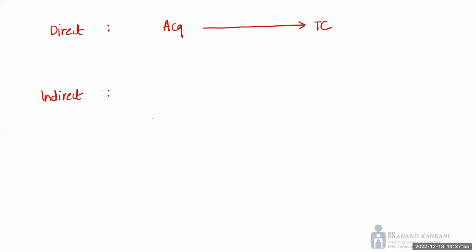This again we are going to discuss there in detail, but just to give an idea, here you have the acquirer and you have the target company. So instead of the acquirer straight away acquiring the shares of the target company, there is an entity here. The acquirer will first acquire control over this entity, and once the acquirer gets control over this entity, then whatever shares, voting rights, or control this entity has over the target company actually belongs to the acquirer. But understand, this is very important, that the acquirer first needs to get control over the entity.